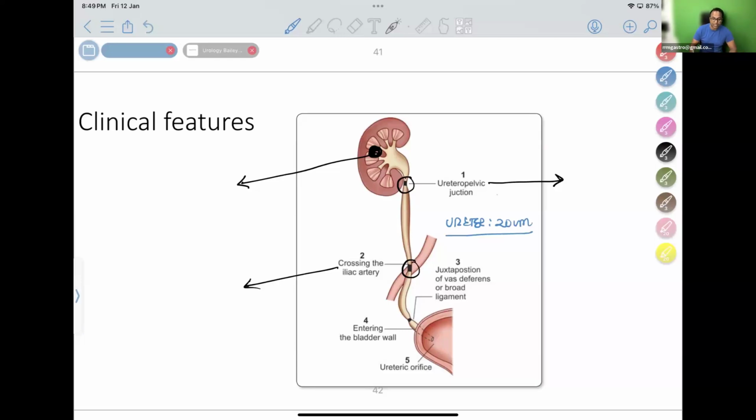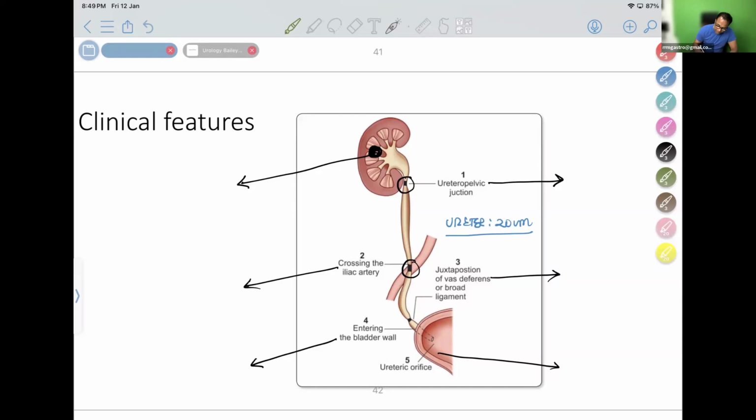One is the uretero-pelvic junction. Second is the crossing of the iliac artery. Third is the crossing of the vas deferens. Fourth is at the entry of the bladder. And fifth is at the ureteric orifice. So these stones will have typical symptoms depending upon the location.